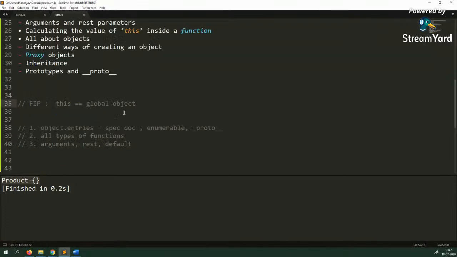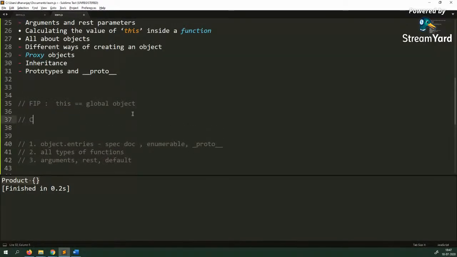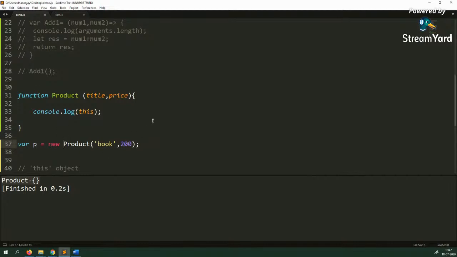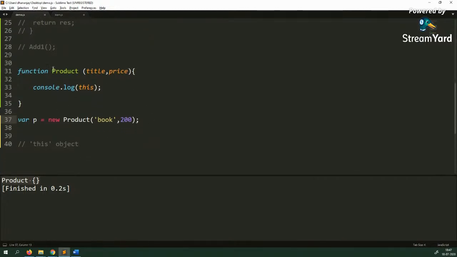So when you call a function with the constructor invocation pattern, CIP, the value of this is always going to be the newly created object. So when you call this as a constructor, the value of this should always be the newly created object. All right. And the third is very simple, which I'll show you.